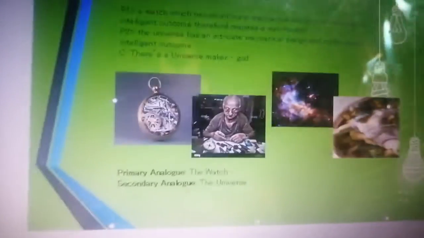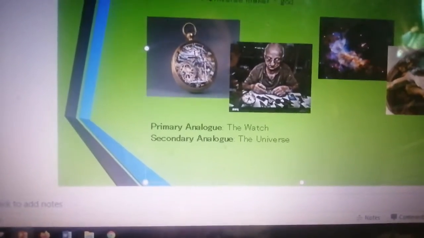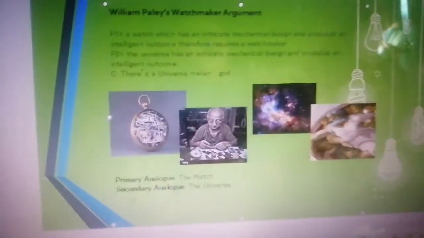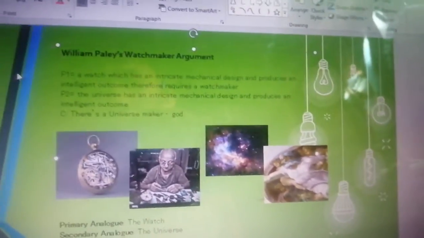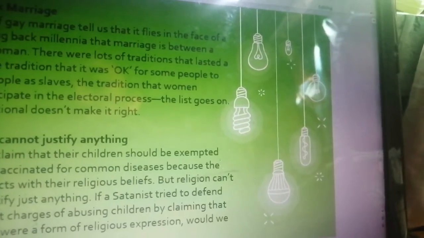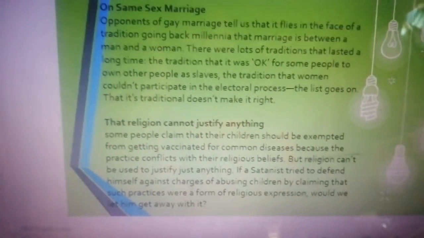But our primary analog is the watch. The secondary analog is the universe. But this cannot be proven because our secondary analog is unknown. These are more examples of what we think is a strong argument.